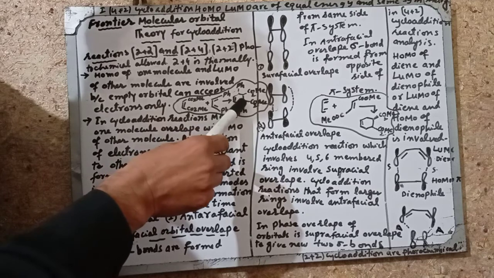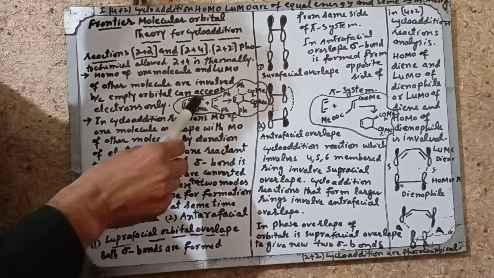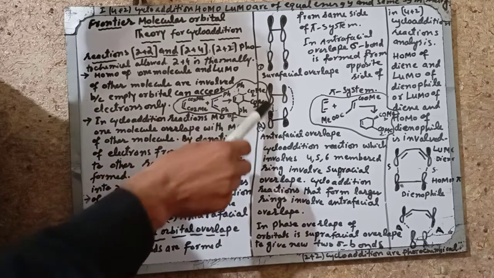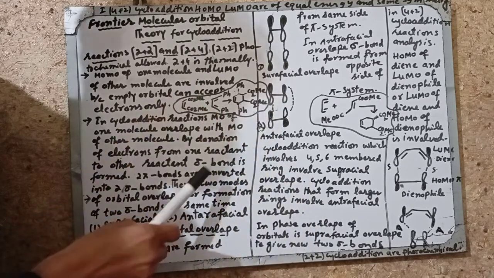So in the product, these phenyl groups are also on the same side, and in the diene they are cis. Therefore the COOMe and COOMe are also on the same side.